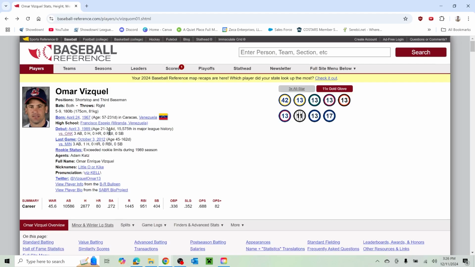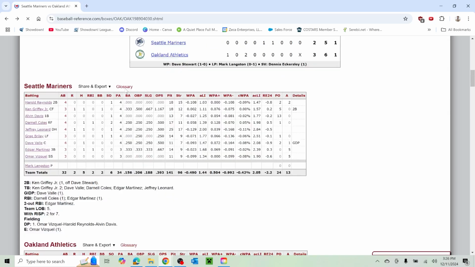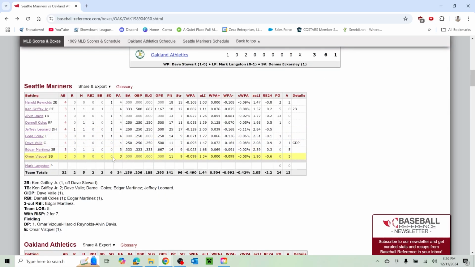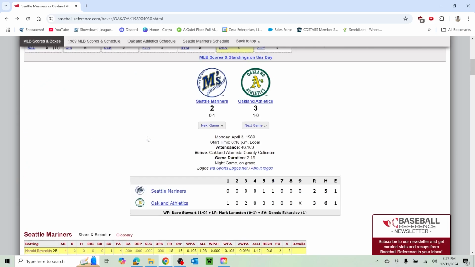So in this game, 0 for 3. Did he strike out? No, he didn't strike out. Put the ball in play, saw 11 pitches. Huh, interesting.